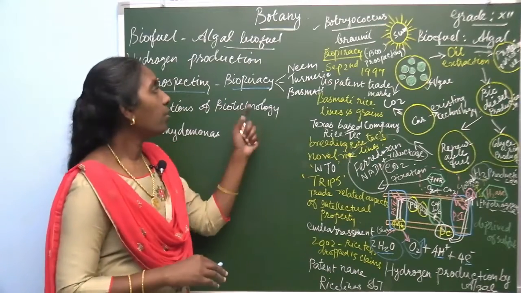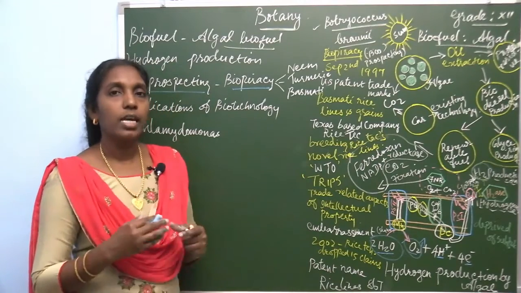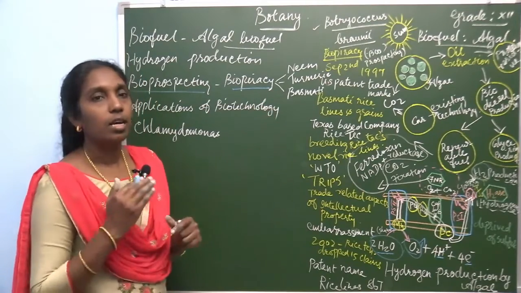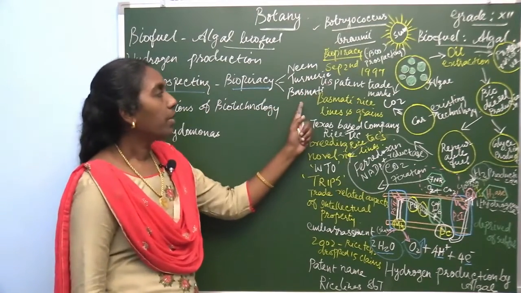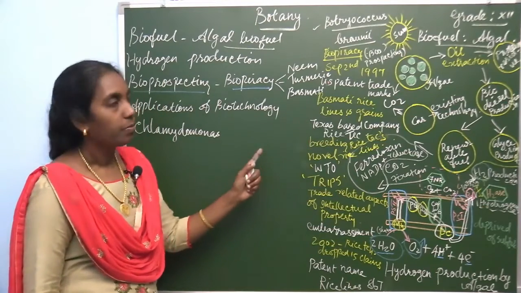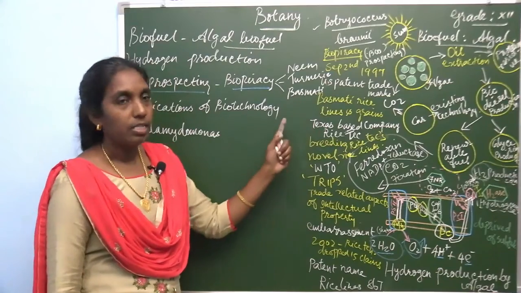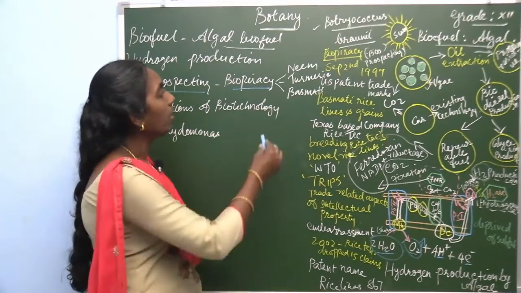That is called biopiracy. So, 3 examples we are going to learn: neem, turmeric and basmati rice. Let us see them one by one.